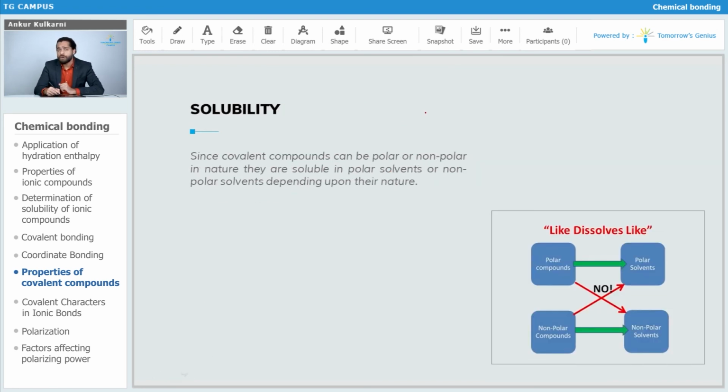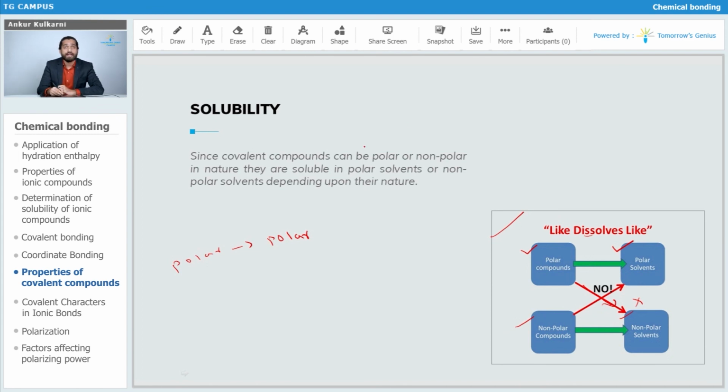Now let's talk about solubility. We all know that polar compounds dissolve in polar molecules, like polar dissolves in polar. So what we call it is like dissolves like. As you can see on your screen, there is a small diagram which says like dissolves like. So polar compounds dissolve in polar solvents and non-polar compounds dissolve in non-polar solvents. Polar compounds will not dissolve in non-polar solvents.